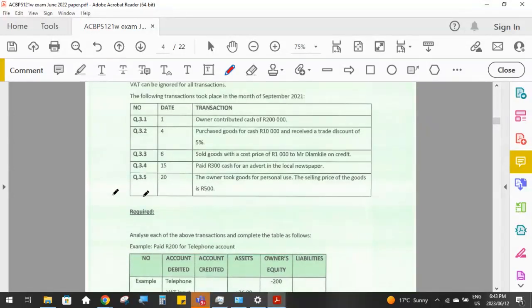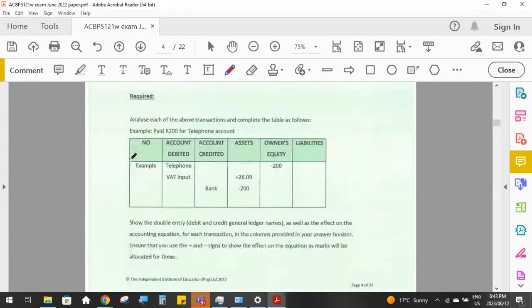Okay, so we've been given 5 transactions. The required says, analyze each of the above transactions and complete the table as follows. So they've given you an example. So please pay attention to the example and make sure you do it exactly as they've done it in the example. So in the example, the transaction was we paid 200 rand for our telephone account.